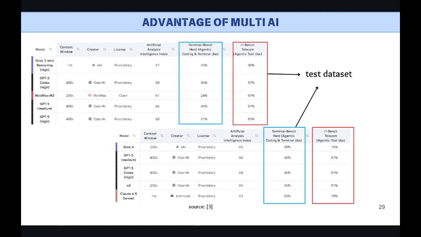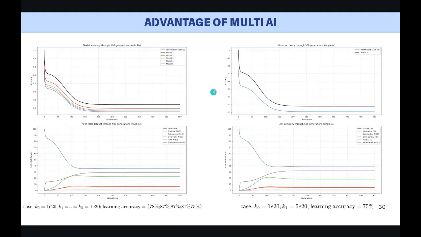That is the second advantage of multi-AI, which is more interesting. An AI that performs best in this dataset doesn't necessarily perform well in other datasets. We will take the top 5 and the best one in this blue dataset when being asked to do the red dataset. Here is the result. And as you can see, multi-AI performs completely better than single AI.